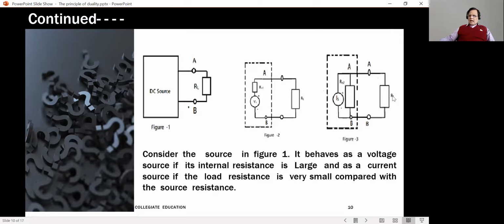The same RL I will connect across the source. If I am to treat it as a current source, then I would have an ideal current source IS, and in parallel with it a resistance RS2. And remember, since this is the practical source, the main current IS will divide into two parts.